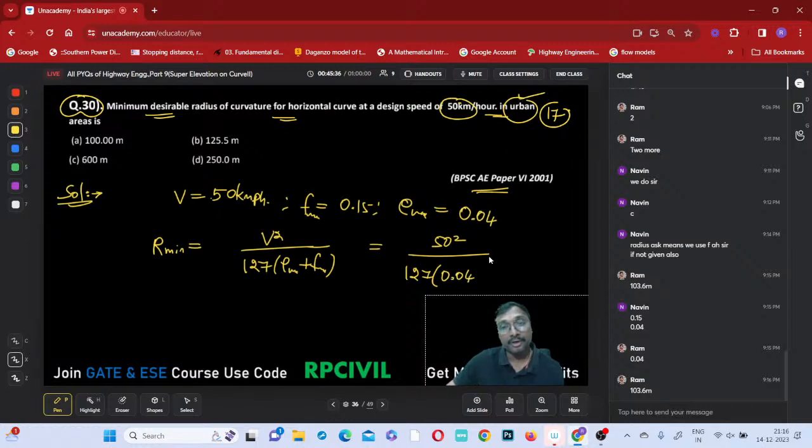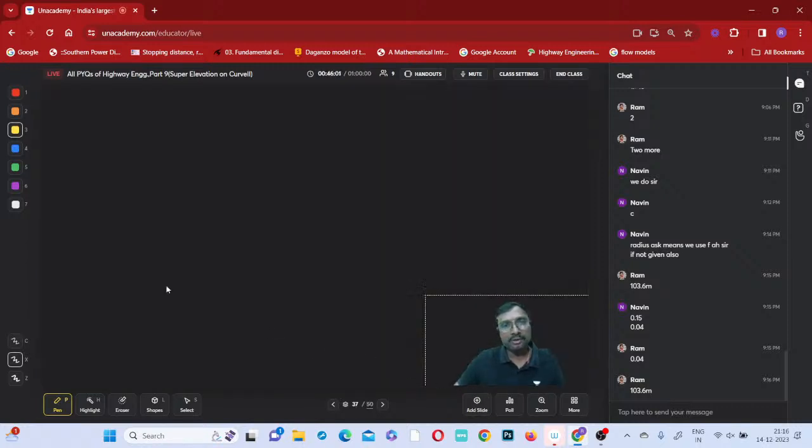This urban is very important. Immediately when you are substituting, we write E equal to 0.07 by default, so you have to be very, very careful. How much does it come to be? 103.6 meters. Which nearby answer is available? The nearby answer available is 100 meters. Is it clear, everyone?